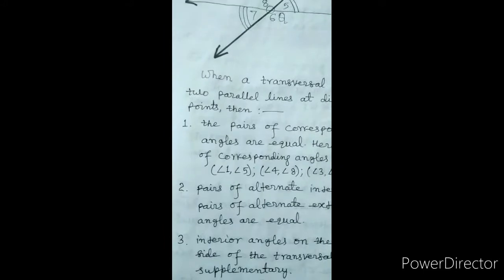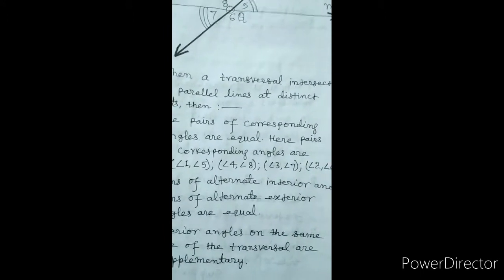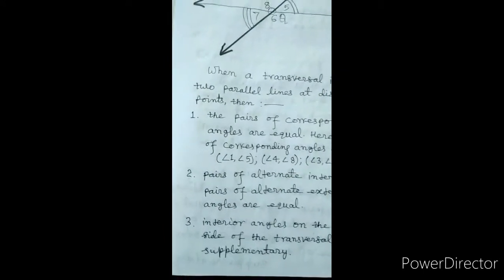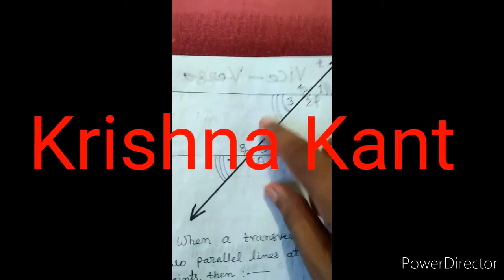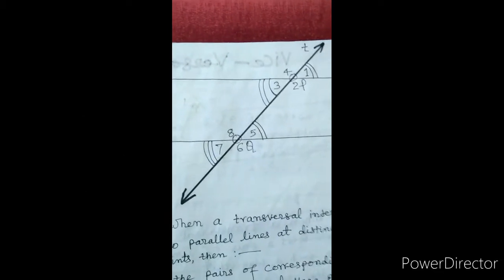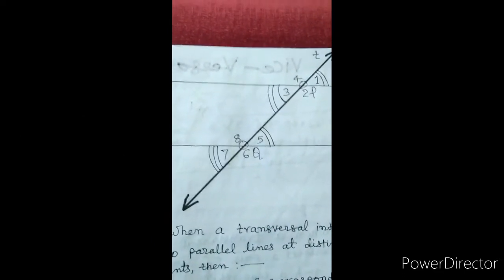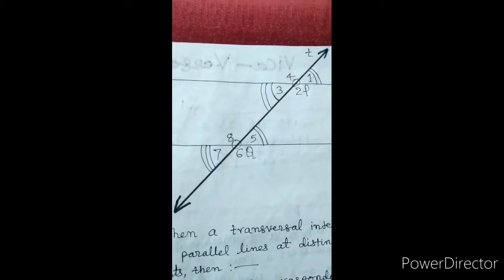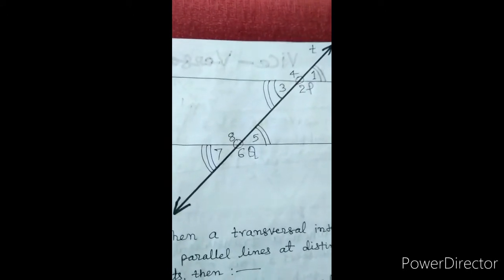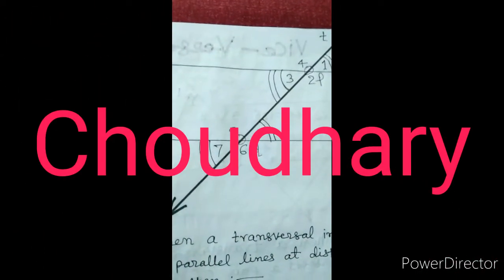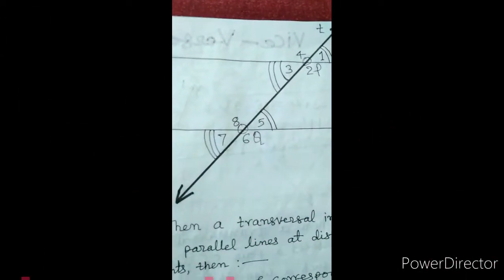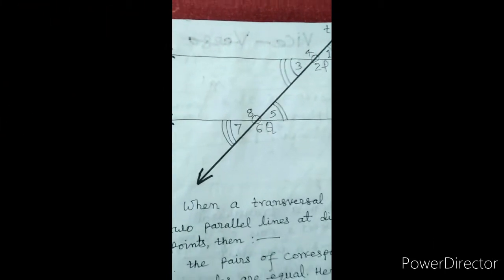Interior angles on the same side of the transversal are supplementary. Here angle 3 and angle 8 are interior angles on the same side of the transversal. These angles are supplementary. Angle 3 and angle 8 are called co-interior angles also.